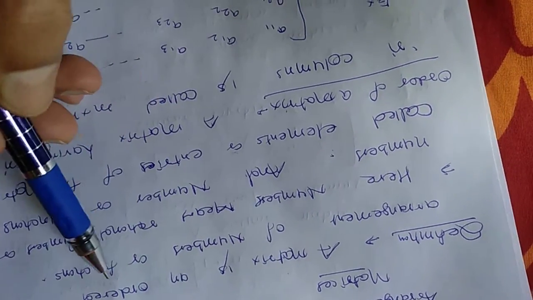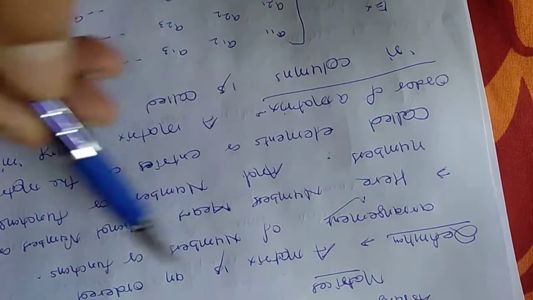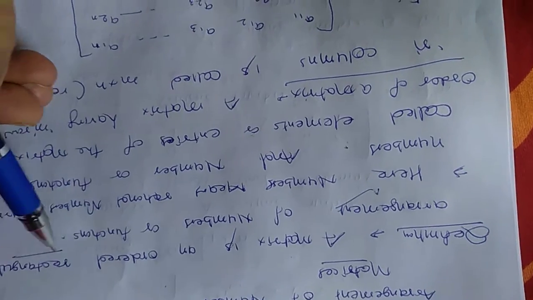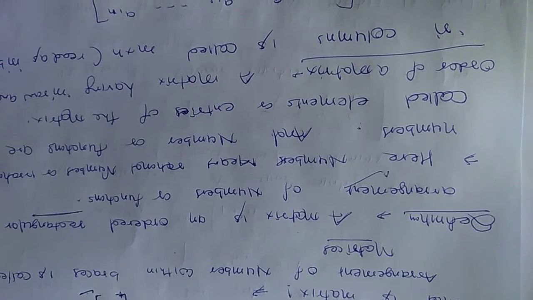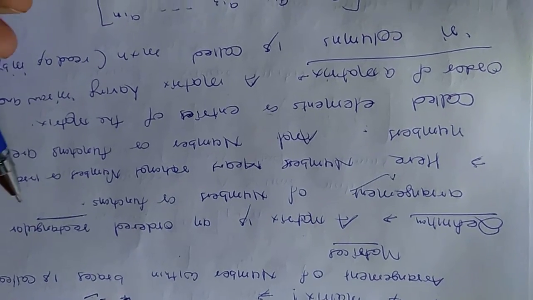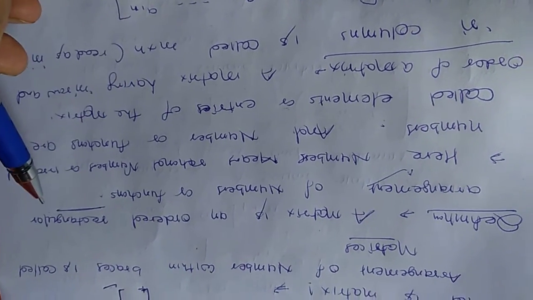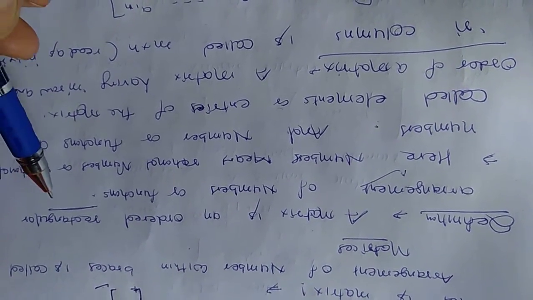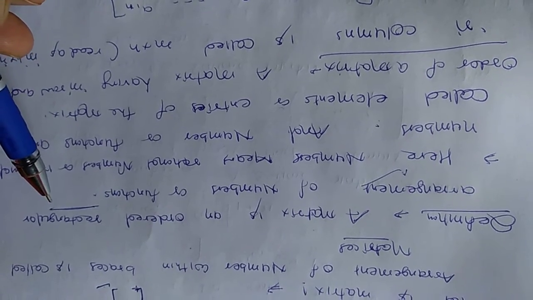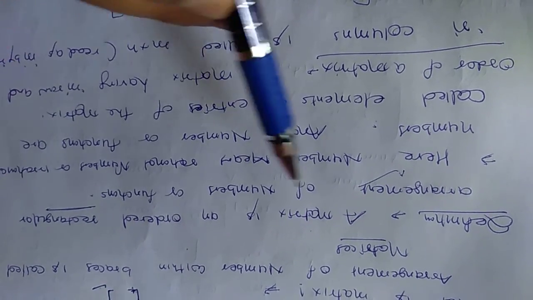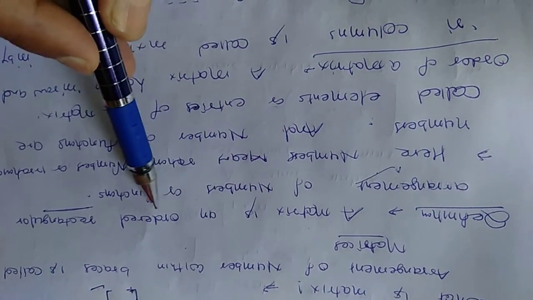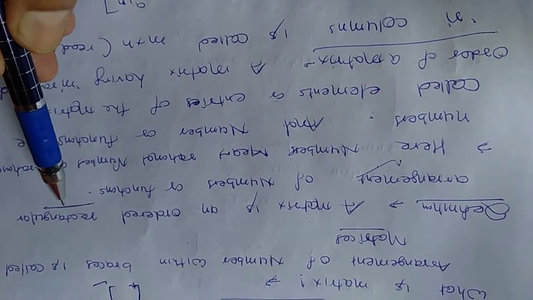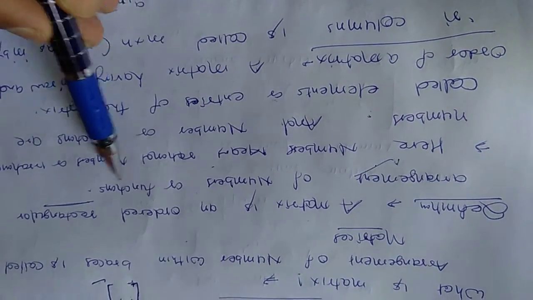A matrix is an ordered rectangular arrangement. I am saying rectangular arrangement. I am not saying a square arrangement. In rectangular arrangement, you know that a square is also a rectangle. So in its definition it is given rectangular arrangement. And also one thing should be clear to you, that array and arrangement are nothing different. It is the same. The matrix is an ordered rectangular arrangement of numbers or functions.